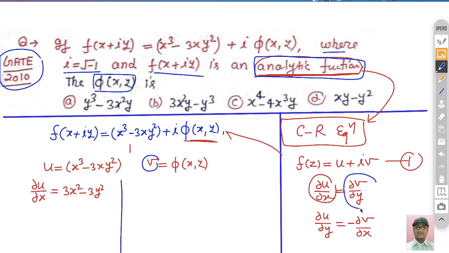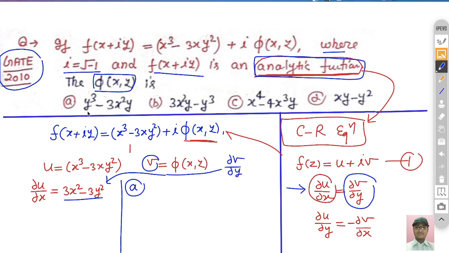We find del v by del y, and if for any of the four options it is equal to del u by del x, that is 3x square minus 3y square, we can say that option is correct, because it is a necessary condition that an analytic function satisfies the Cauchy-Riemann equation. So now differentiate the options: del v by del y, or del phi by del y.